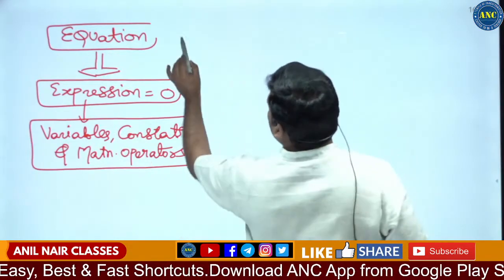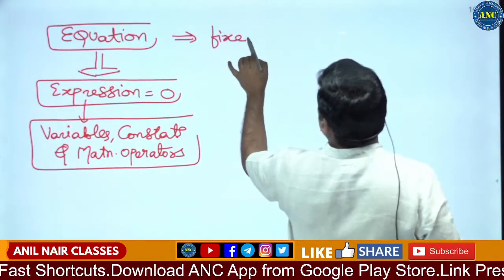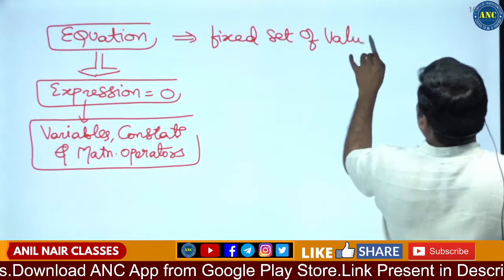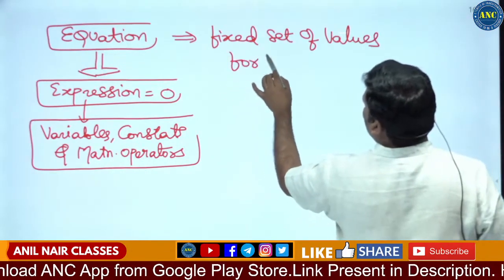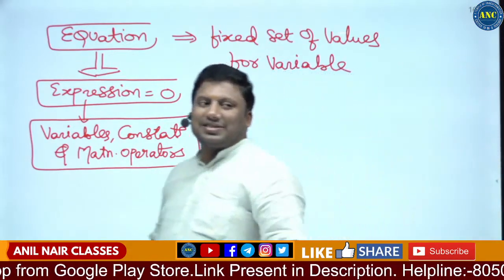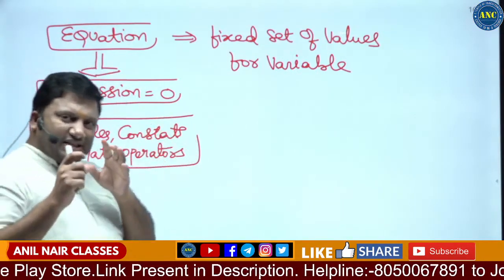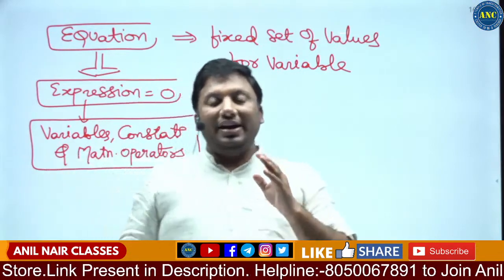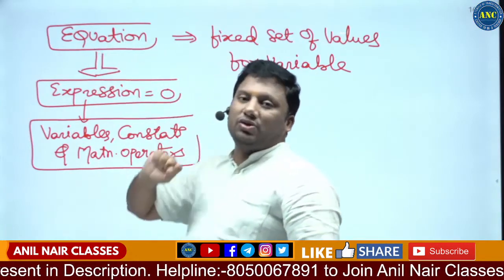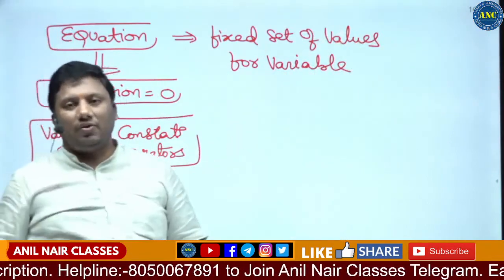So what will happen with an equation? If an equation is given for a variable, it always gives a fixed set of values. If a variable is present on the left hand side and the right hand side is 0, the variable will result in a fixed set of values. This is the primary difference between an equality and an inequality. In an equality, we will get a fixed set of values for an equation. In an inequality, we get a range of values.